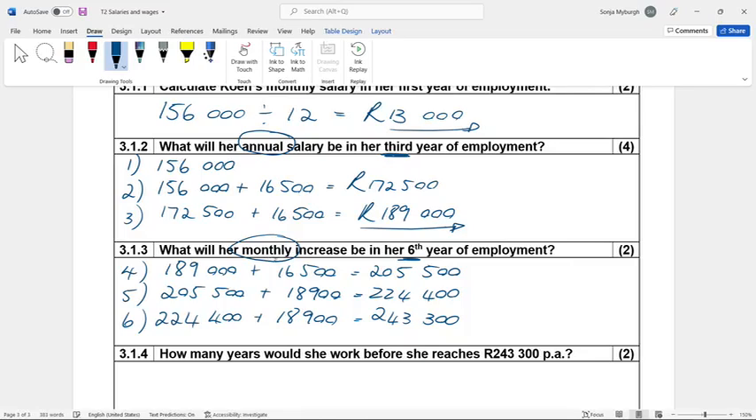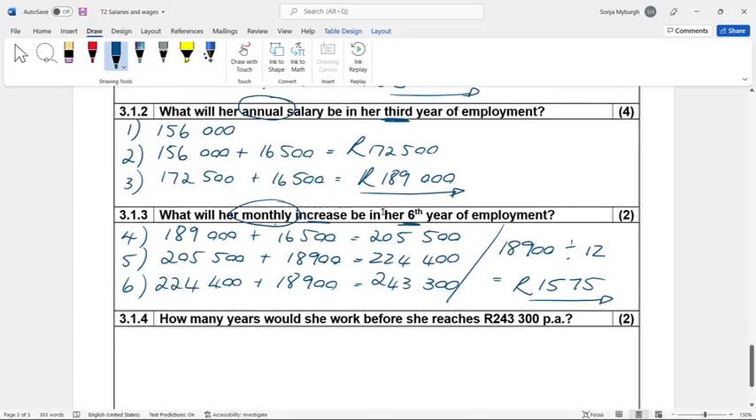What will her monthly increase be in the 6th year? The increase is 18,900, but that's for the whole year. So per month, that will be 1,575 Rand that she will receive extra per month.